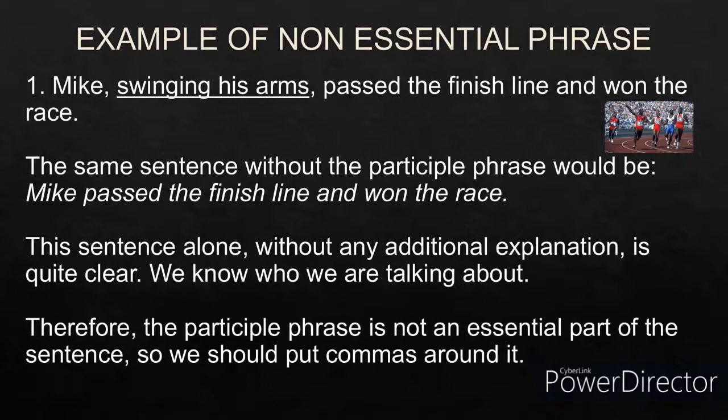Now, swinging is a present participle. Arms is a noun. Mike swinging his arms passed the finish line and won the race. Even if we remove swinging his arms, the sentence would become Mike passed the finish line and won the race. It has a meaning. The meaning is not hampered. So swinging his arms becomes a non-essential participle phrase, and we put commas before and after the non-essential participle phrase.